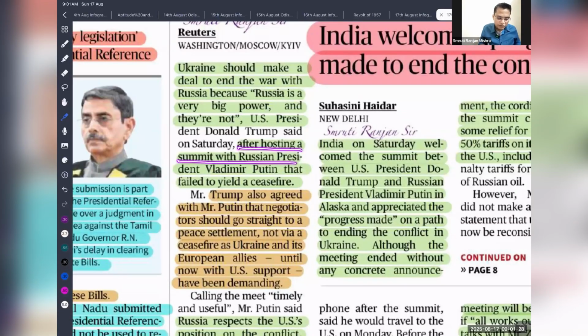So after hosting a summit with Russian President Vladimir Putin that failed to yield any result, Donald Trump also agreed with Putin that negotiations should go straight to a peace settlement, not via ceasefire, as Ukraine and its European allies, and until now the US, had been demanding. That means the US is saying that there can be a direct peace deal without going for a ceasefire.